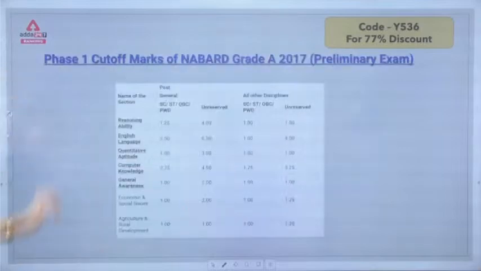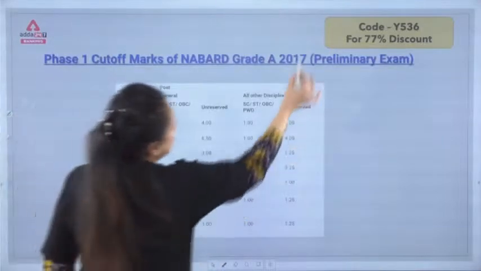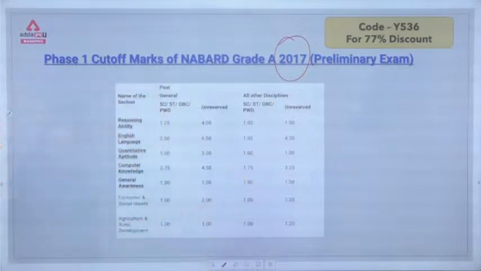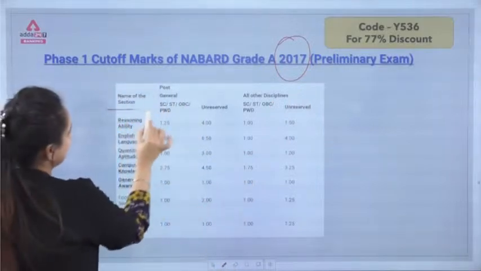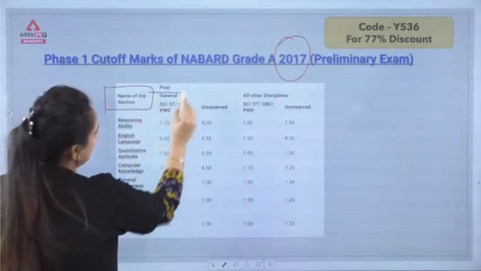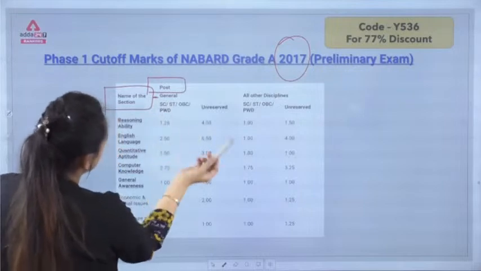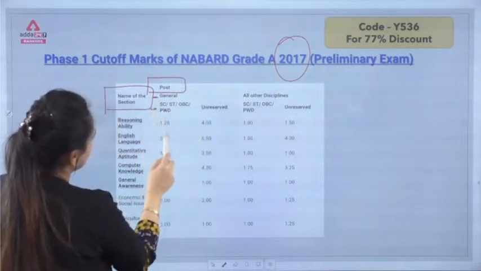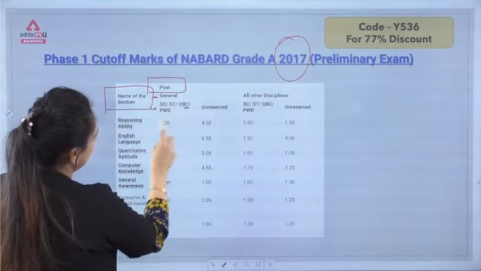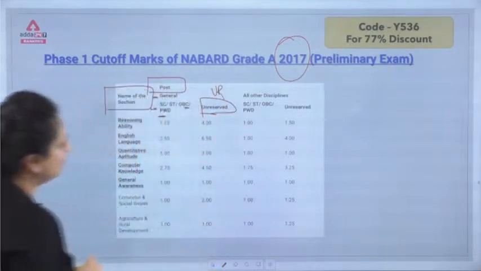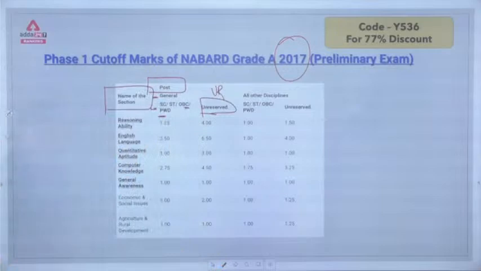Alright, my dear students, moving forward to 2017, NABARD grade A 2017, the prelims examination. Herein the sections are mentioned here. The post is mentioned here, that is general, SC, ST and OBC, PWD, and this is called UR, this is unreserved. I hope this is clear to everyone.